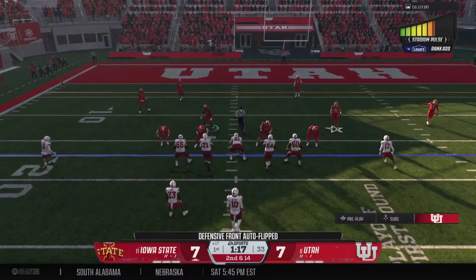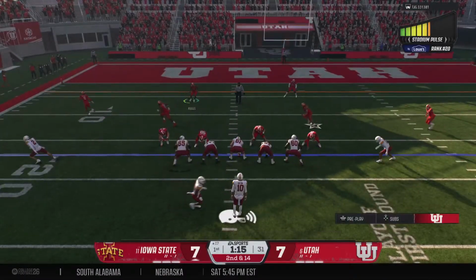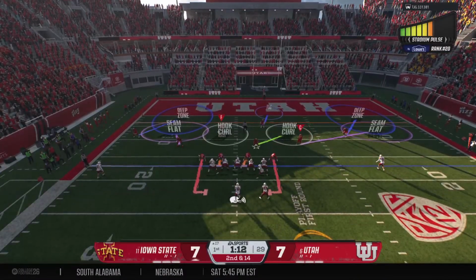Didn't expect to lose 4 in the 1st down run. Set up now 2nd and 14.